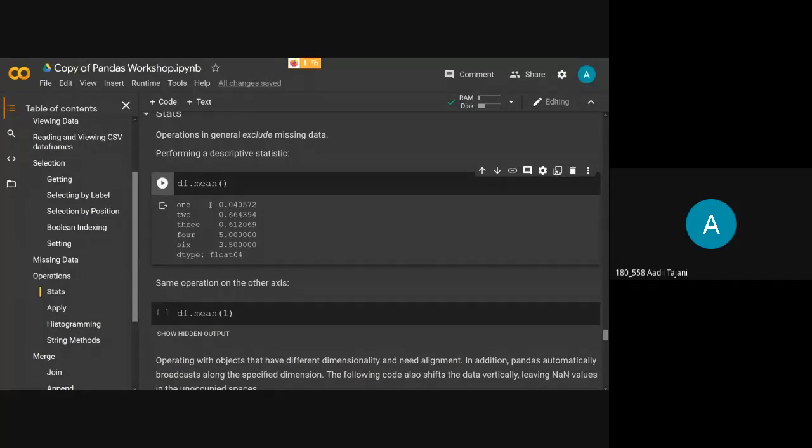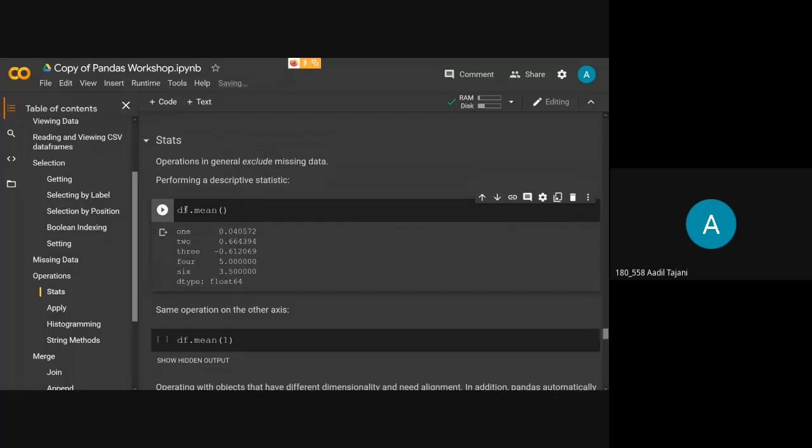And using mean, there are two options. We can do mean column wise. For each column, it will give us the mean of all the values of that one column. Or we can also go by index, that is row wise. Okay, so by default, it gives us the mean value of all the columns.